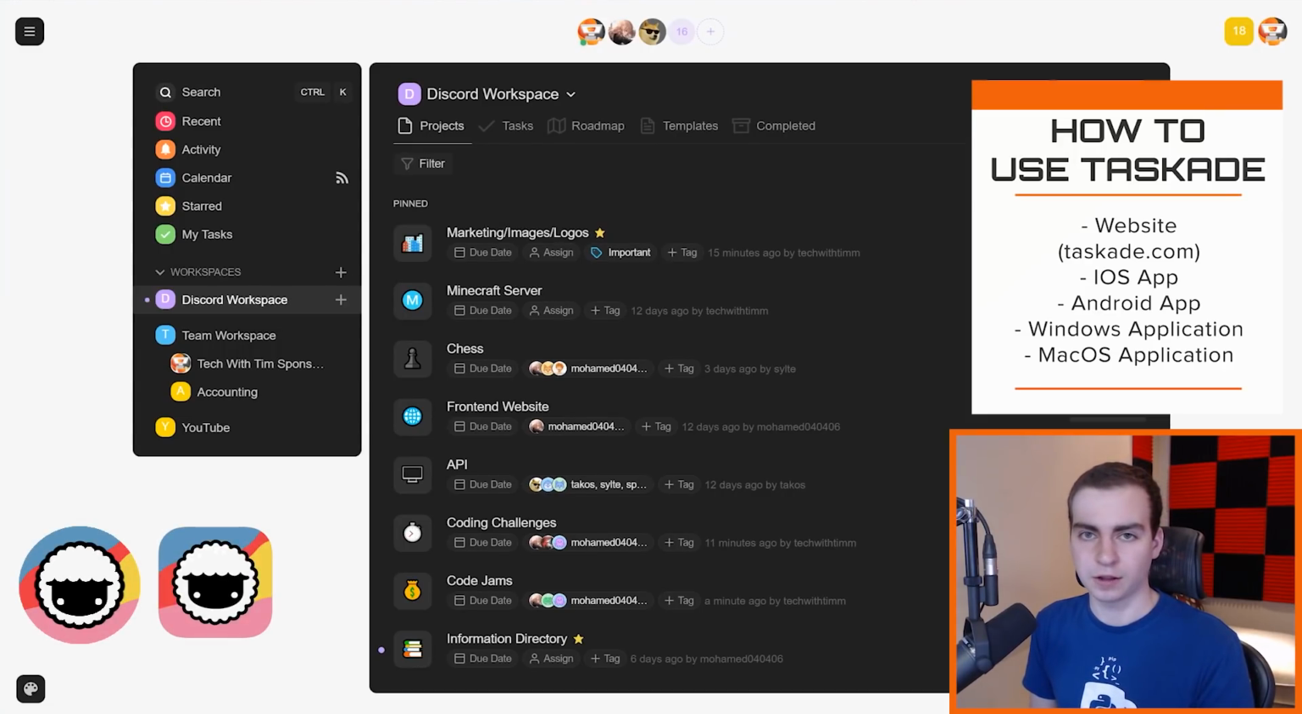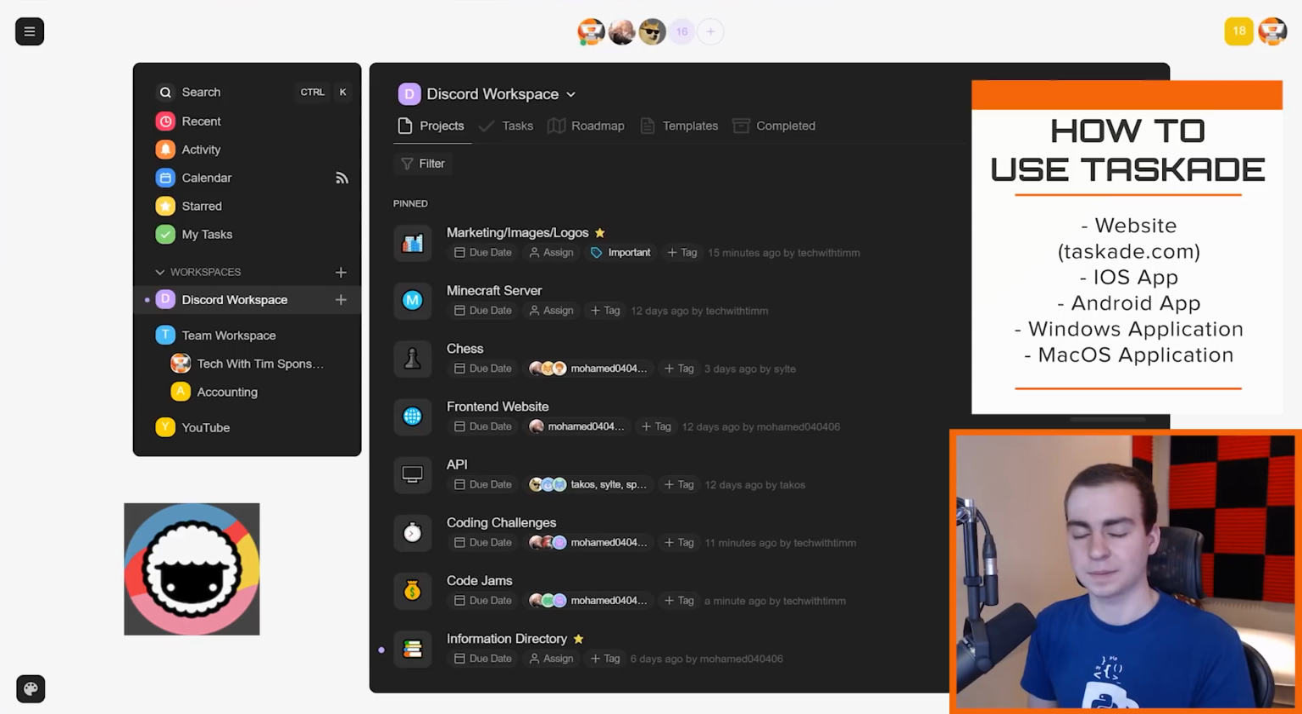They also have a mobile app for both iOS and Android. I have that on my phone. I use that to receive notifications, to chat with people, and just whenever I'm on the go, I'll use that app to check out the status of projects and whatnot. They also have a desktop application for both Windows and for Mac.